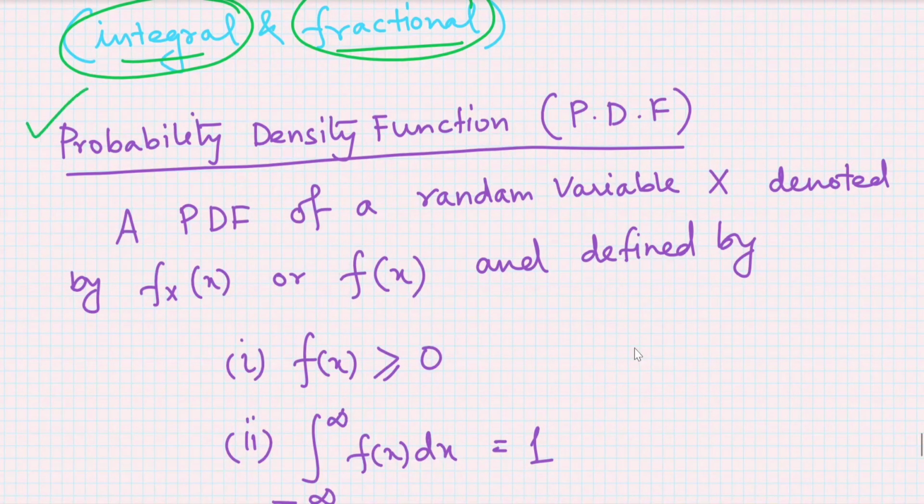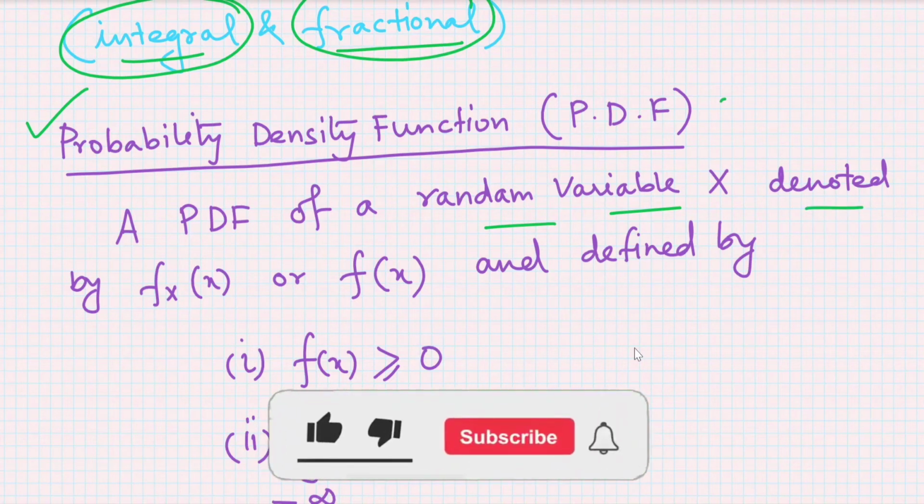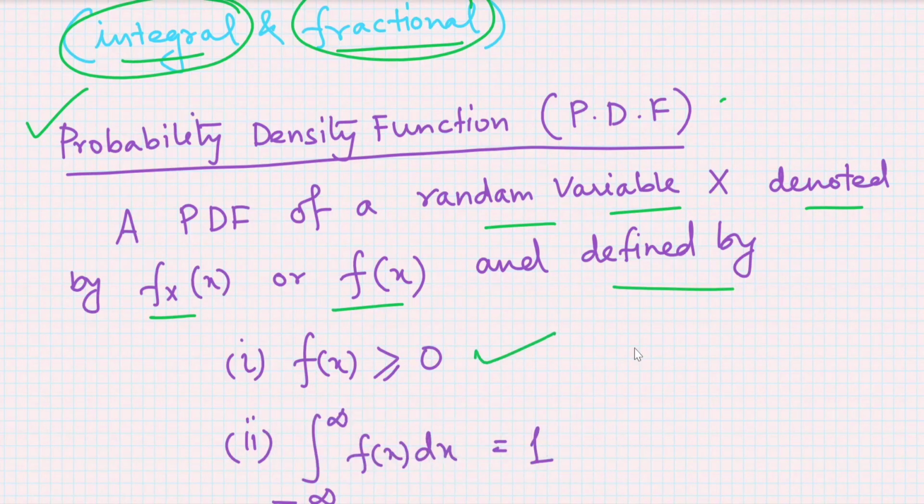Now let us come to the definition of probability density function. The probability density function of a random variable X, which is based on a continuous random variable, is denoted by f_X(x) or f(x) and is defined by two conditions. The first is that f is non-negative, that is f(x) is greater than or equal to 0, and the total integration over the whole range, minus infinity to infinity, is equal to 1. So the first condition, non-negativity, is satisfied by both the probability mass function and the density function.